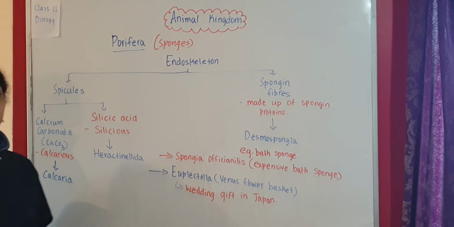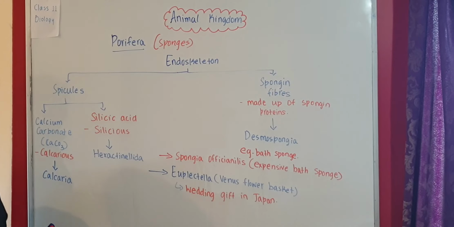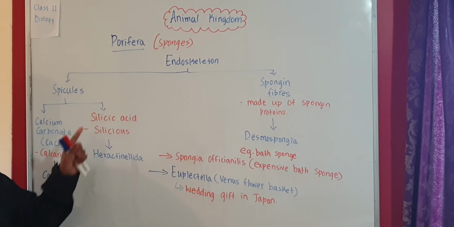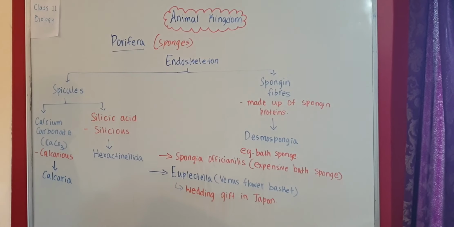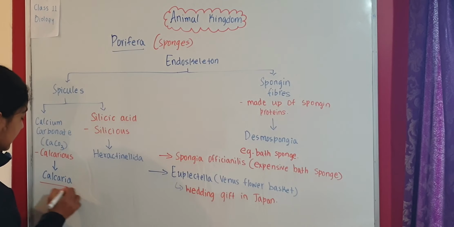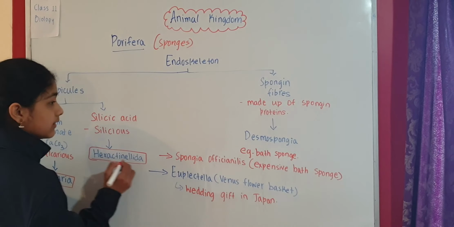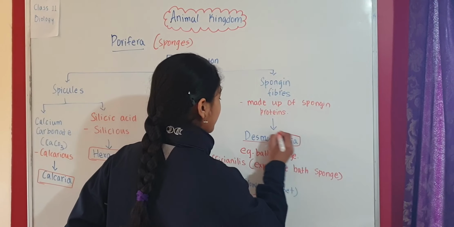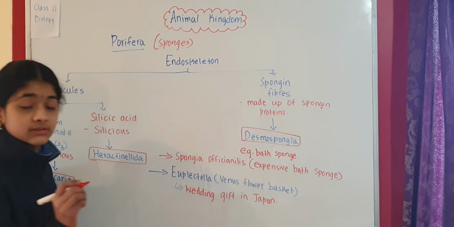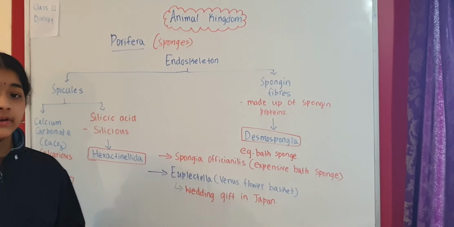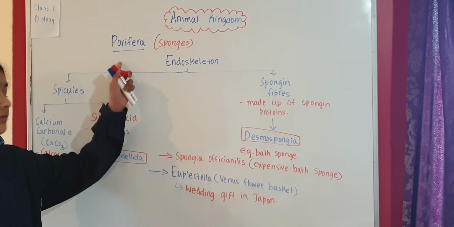And we have also taken a look at the endoskeleton. Based on the endoskeleton, sponges can be divided into 3 classes: Calcarea, Hexactinellida and Desmospongia. We know that organisms are divided into kingdoms, and kingdoms can be classified into phyla.